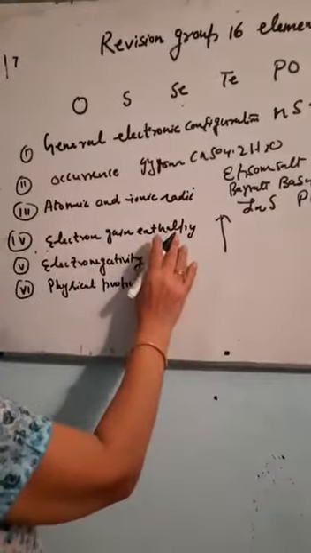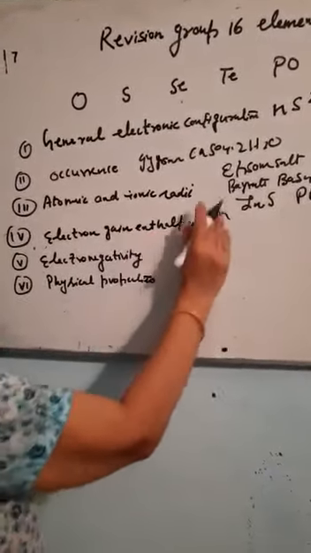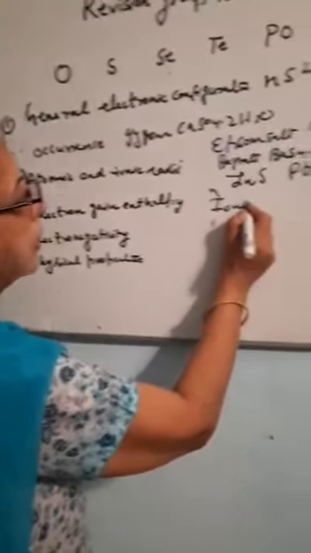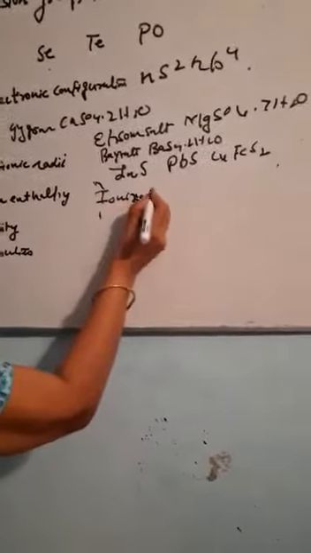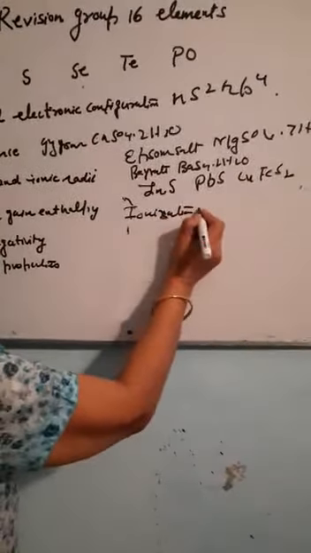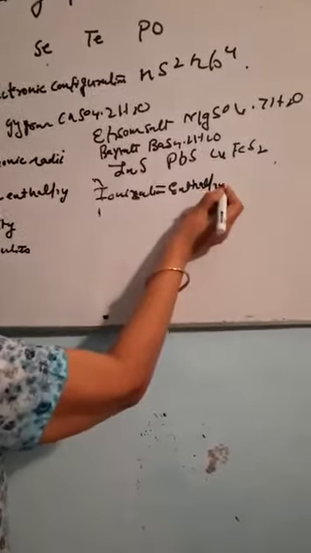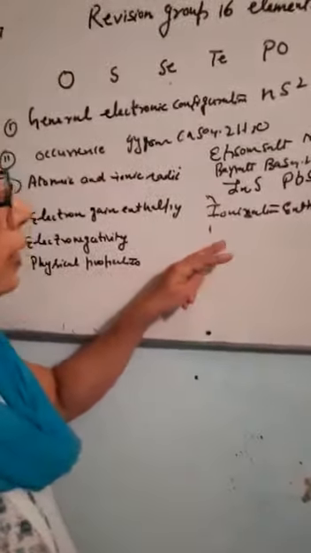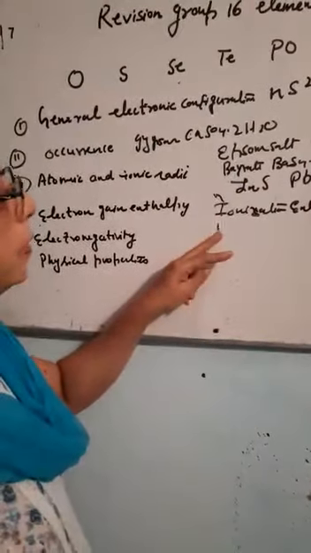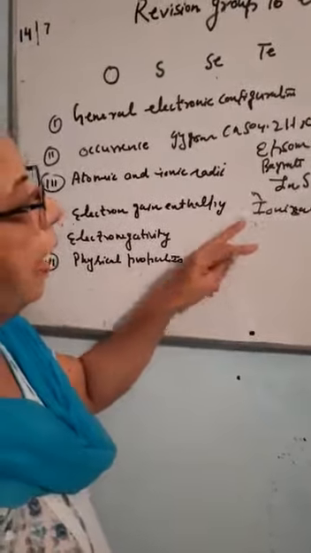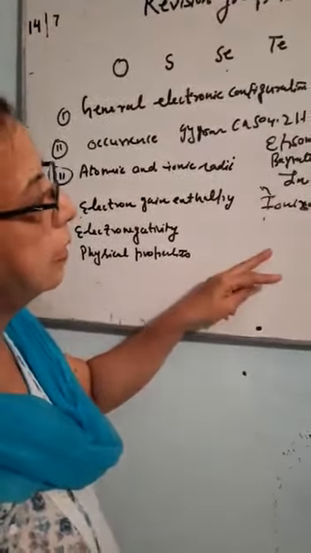The next property is ionization enthalpy. Ionization enthalpy depends upon two factors. Ionization enthalpy of this group decreases down the group. Why does the ionization enthalpy decrease? It depends upon two factors. One factor is size and the second factor is the screening effect.